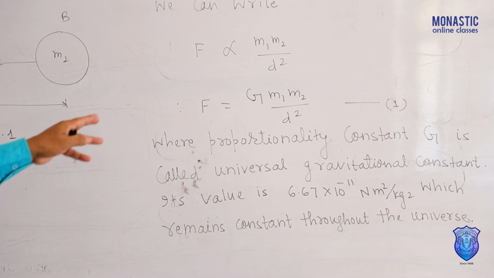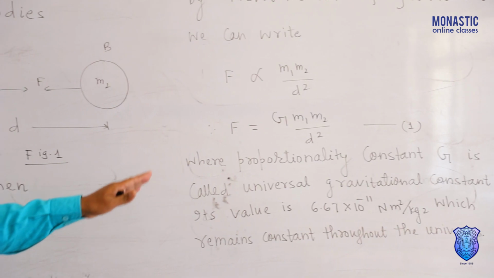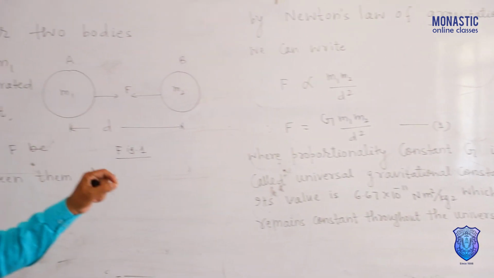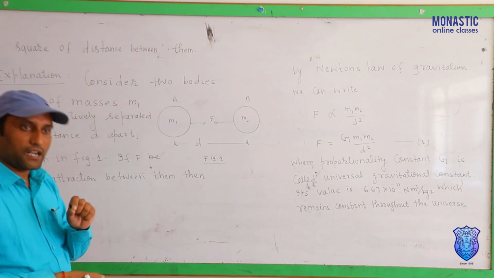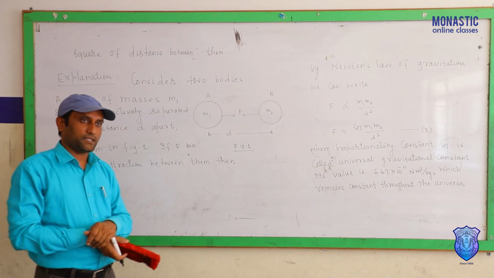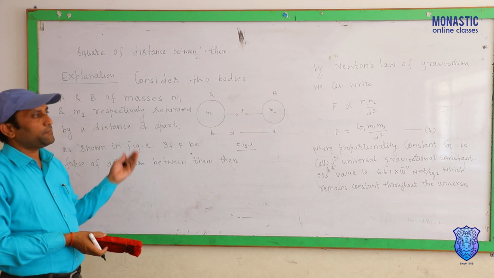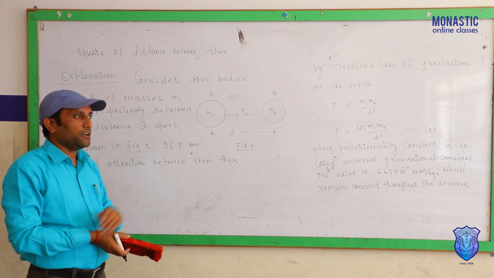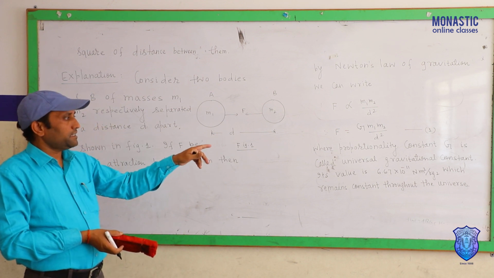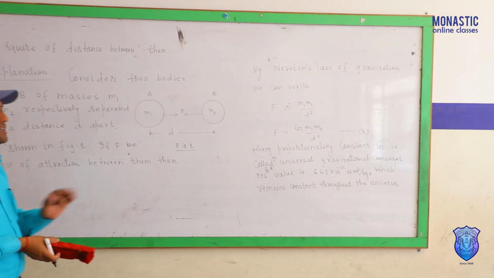Students, this proportionality constant G is called the universal gravitation constant and its value is 6.67 × 10^-11 Newton square meter per square kg, and this value is constant throughout the universe. That's why Newton's law of gravitation is also called the universal law of gravitation, because this law is true for every body in the universe, where the value of constant G is fixed throughout the universe.